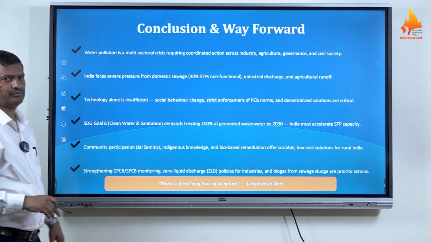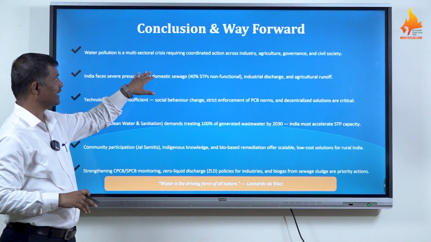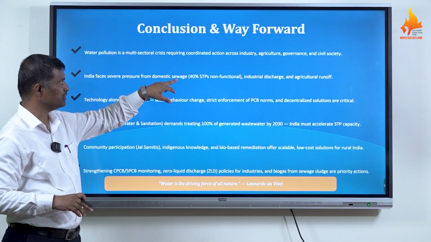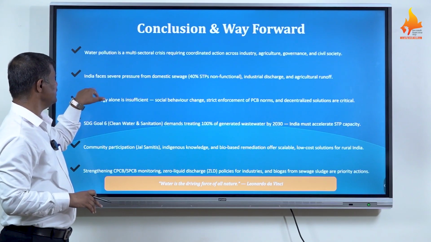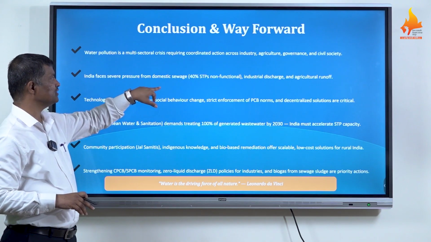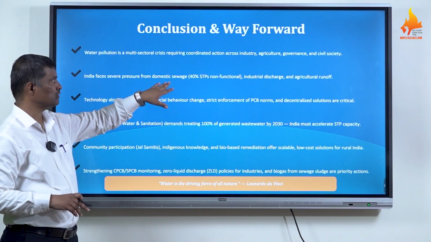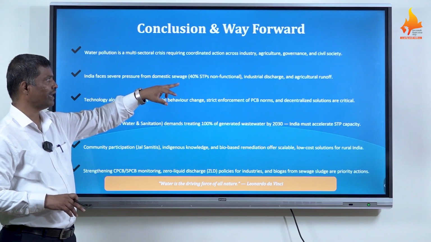Now the conclusion of our topic today. Water pollution is a multi-sectoral crisis requiring coordinated action across industry, agriculture, governance, and civil society. India faces severe pressure from domestic sewage, with nearly 40% of STPs non-functional, along with industrial discharge and agricultural runoff.